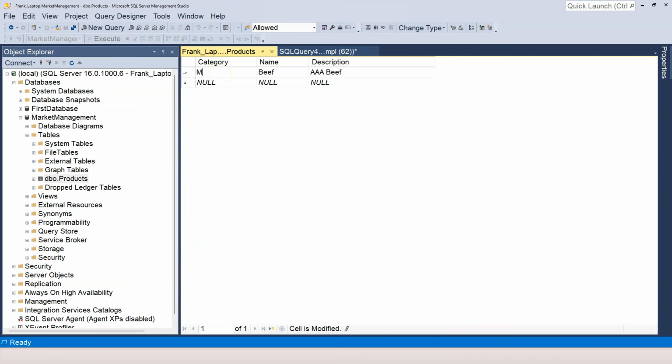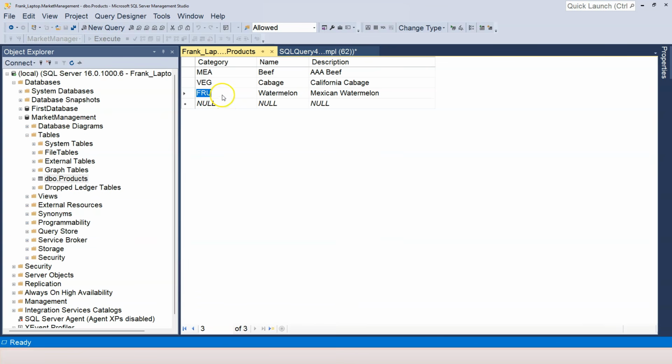So therefore, a category like meat will be MEA. Category of vegetable will be VEG. And let's insert something like cabbage, and maybe I'm gonna say California cabbage. And for fruit will be FRU, and maybe watermelon, and this is maybe Mexican watermelon.